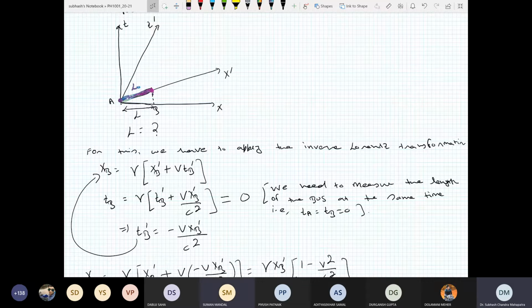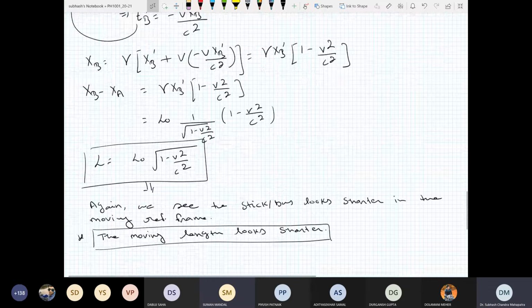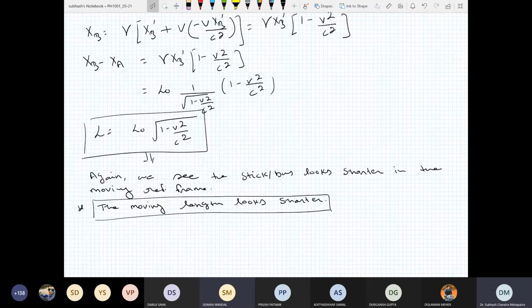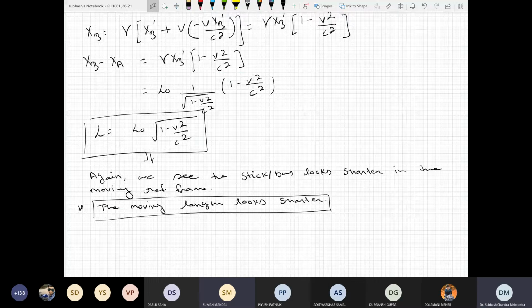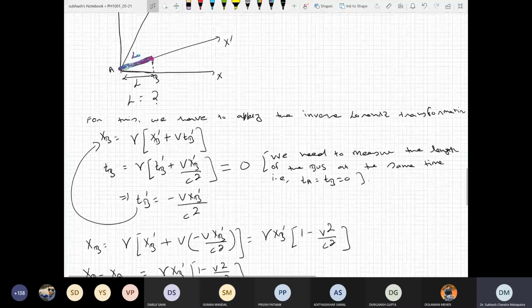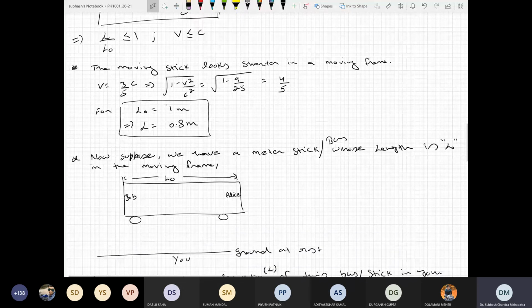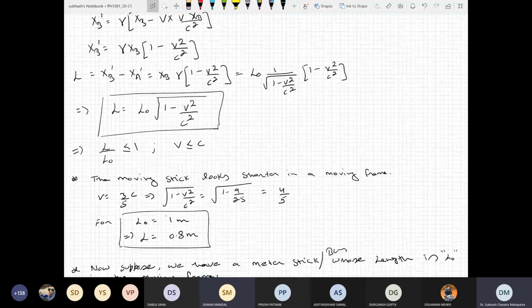Now the question is, you on the ground. What is the length of that bus with respect to you? So for you, that bus will be shortened by a factor of square root 1 minus v square by c square. Now is this clear? In the first problem, we did the other way around. We said with respect to us, the length of the bus is L0.